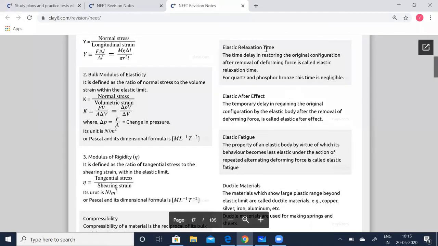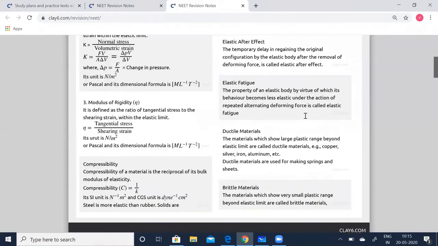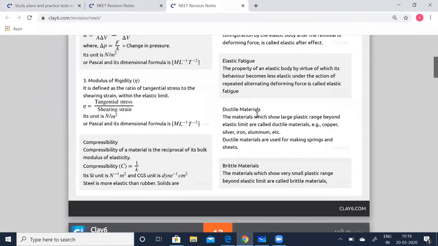Elastic relaxation time: the time delay in restoring the original configuration after removal of deforming force is called elastic relaxation time. For quartz and phosphor bronze, this time is negligible. Elastic after effect: the temporary delay in regaining the original configuration of the elastic body after the removal of the deforming force is called elastic after effect. Elastic fatigue: the property of an elastic body by virtue of which its behavior becomes less elastic under the action of repeated alternating deforming force is called elastic fatigue.